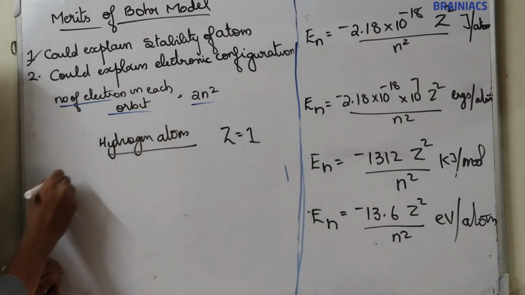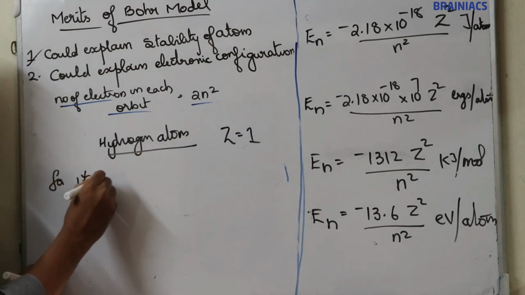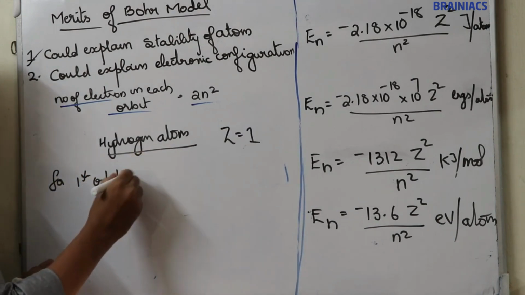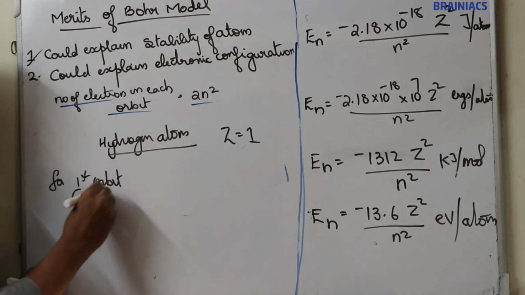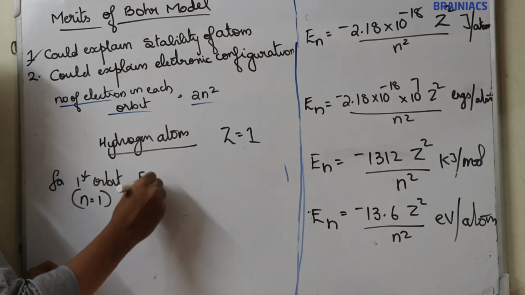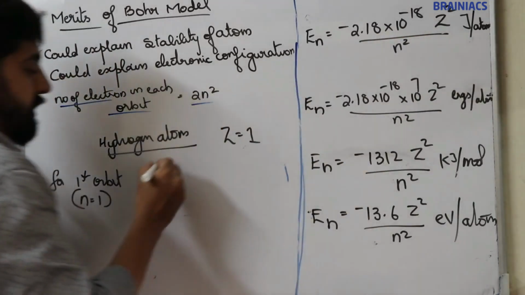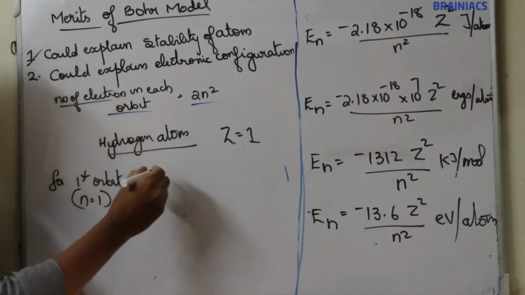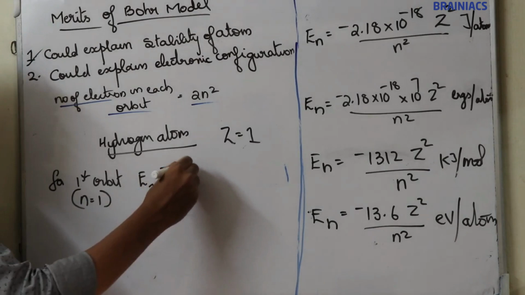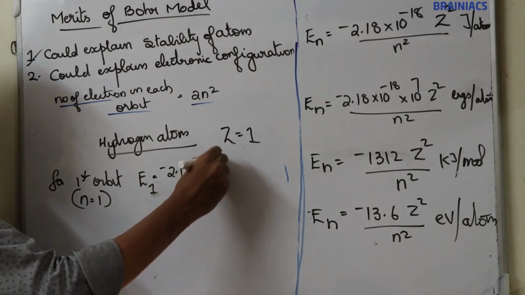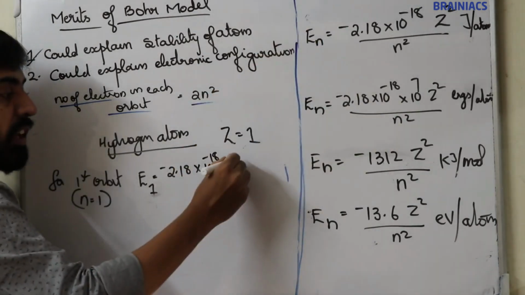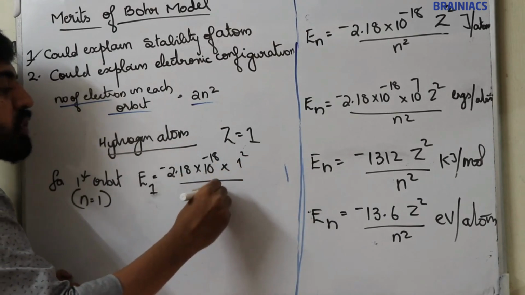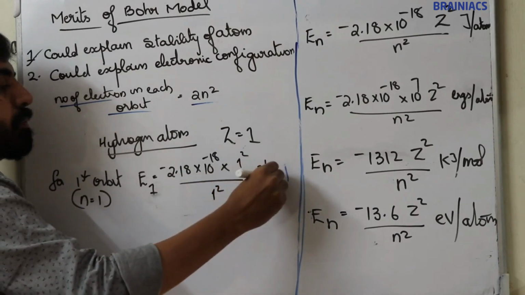Now, for the first orbit, that is N is equal to 1, the energy value in joules per atom is E1 is equal to minus 2.18 into 10 raised to minus 18, Z square, that is 1 square by N square, 1 square joules per atom.